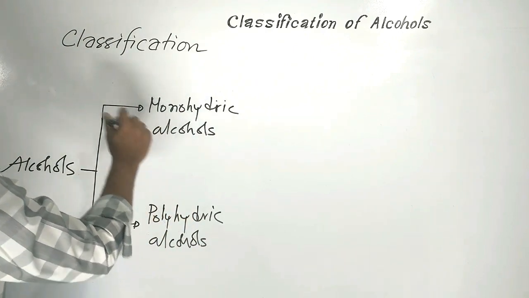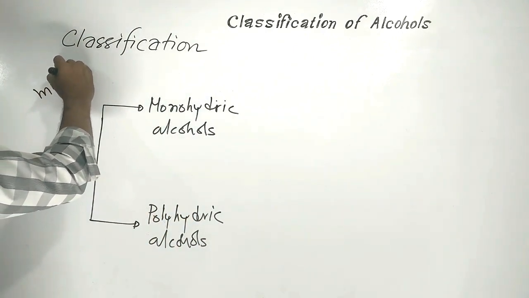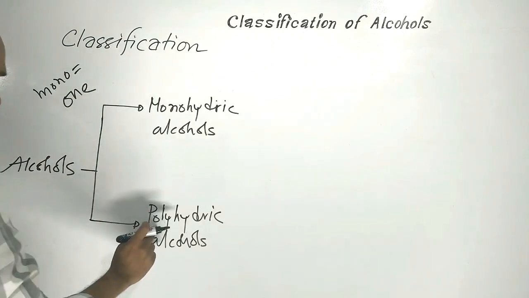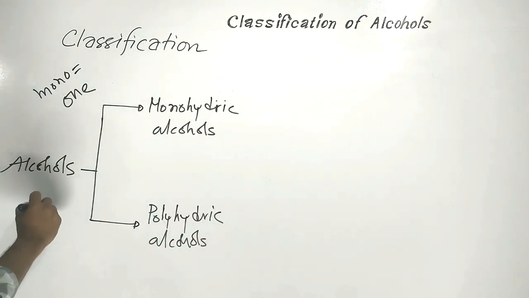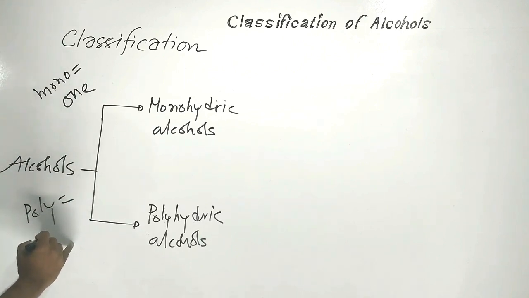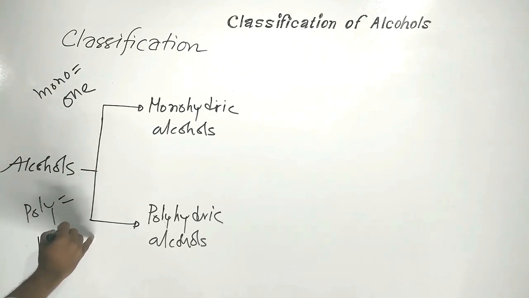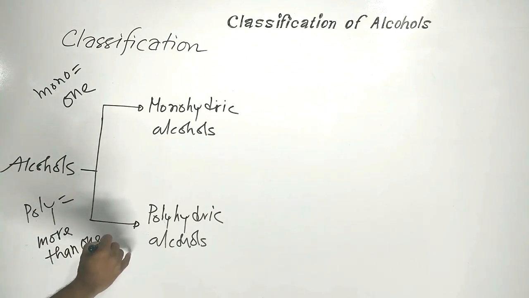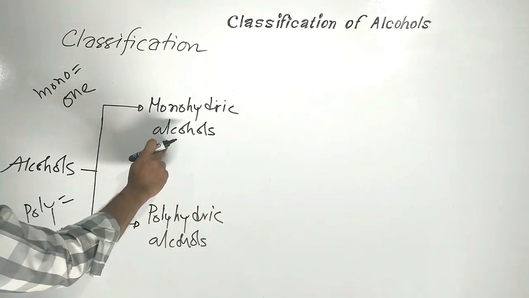Mono means one, but poly means more than one. Monohydric alcohols.